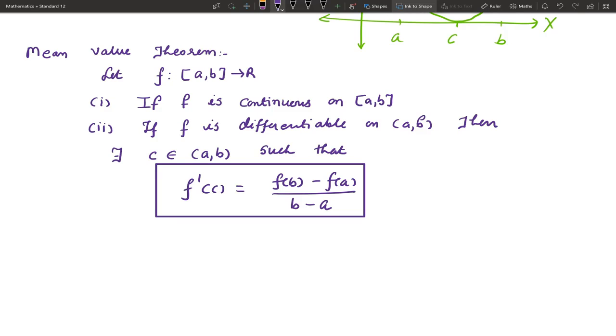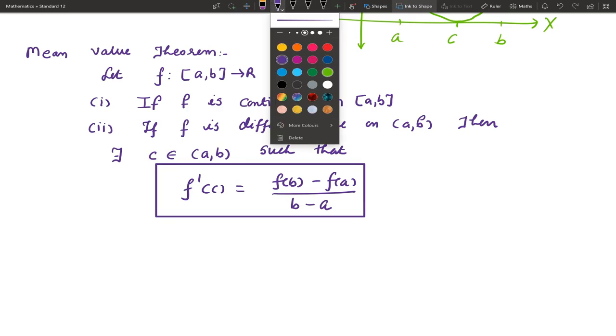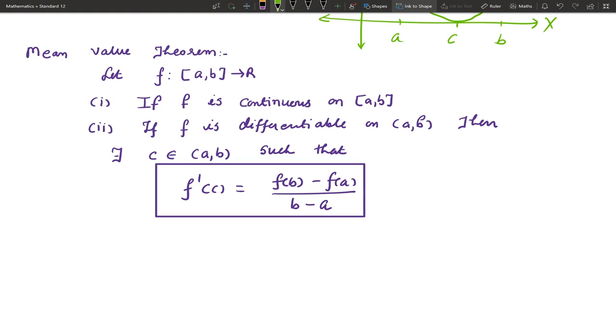So the first two conditions are common as they were in the case of Rolle's theorem. It is continuous on closed interval A comma B. It is differentiable on open interval A comma B. And here also on the right hand side, if you take f of A equal to f of B, then the right hand side will be 0.